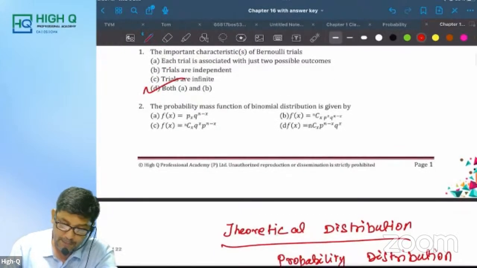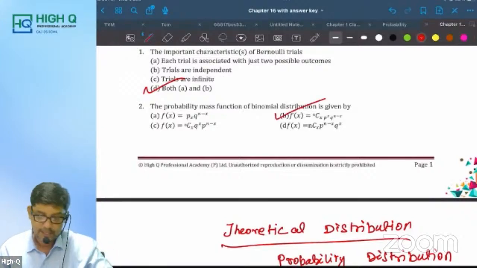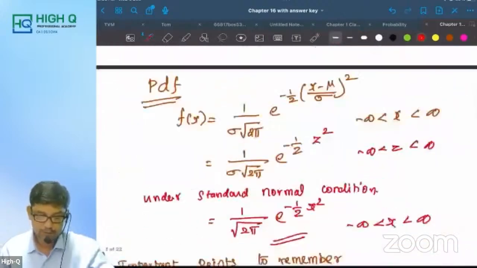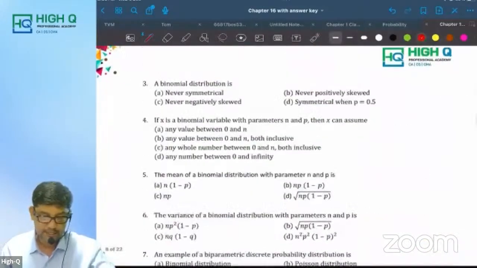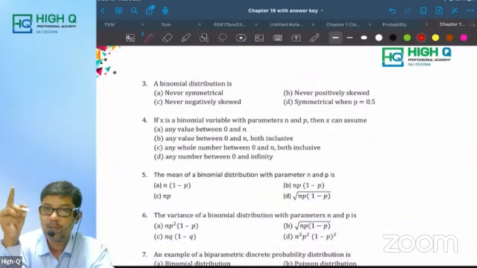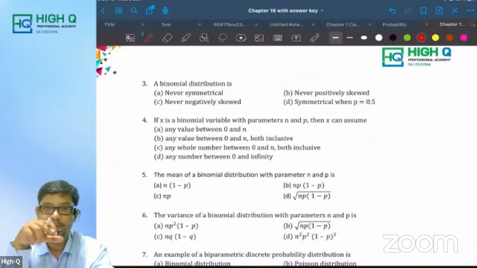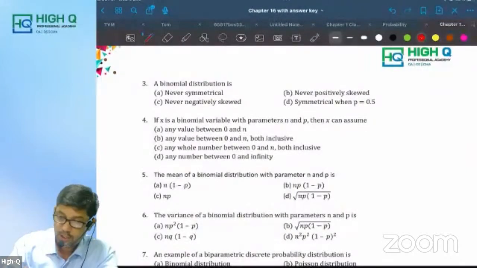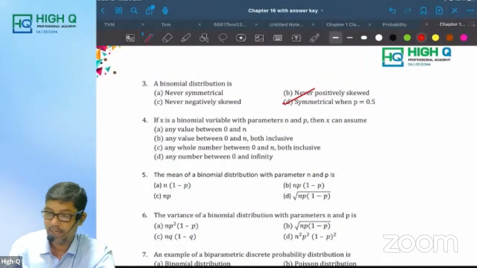The probability mass function of a binomial distribution is given by nCx, p power x, q power n minus x. Is it option B? Yes. Guys, you are able to follow? Next, a binomial distribution is what? Never symmetrical? No, it can be symmetric. But when it is symmetric, what is the condition? P is equal to Q is equal to 0.5. So can it be option D?